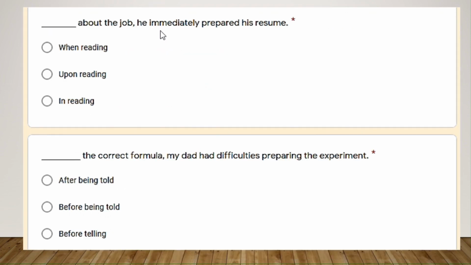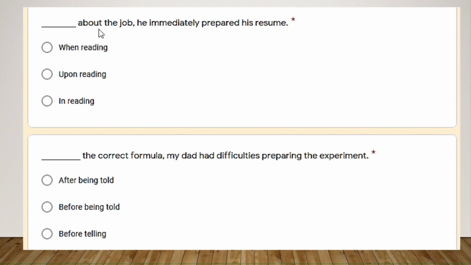Okay, and what happened with the last two? What happened? Here we are not showing after, we are not showing what happened in the same moment to use while doing or before having or after doing or having met, having done, right? No, we need to use in the moment that. So in this case we have to use when, right? Remember that we have to use the same subject. So let's imagine that he says, when he read about the job, he immediately prepared his resume. And then we have to make that reduction.